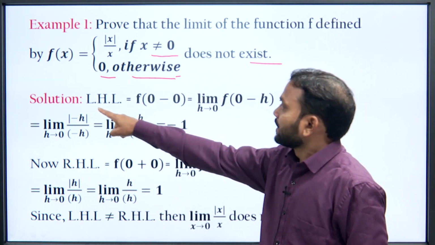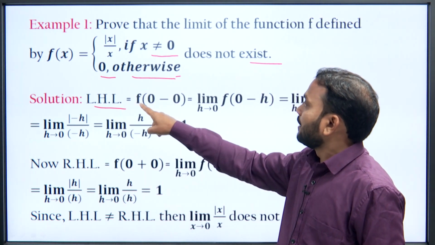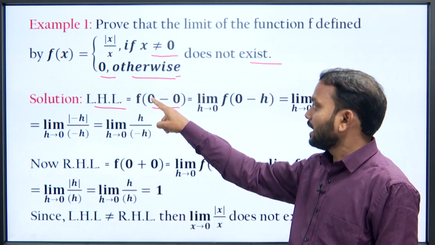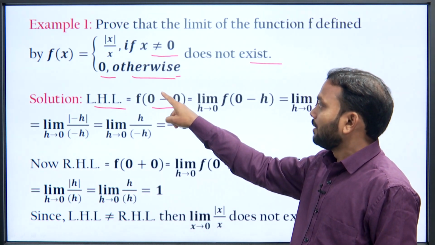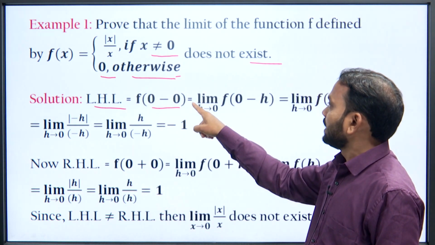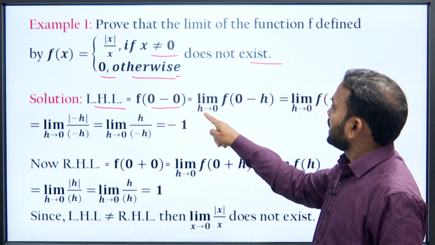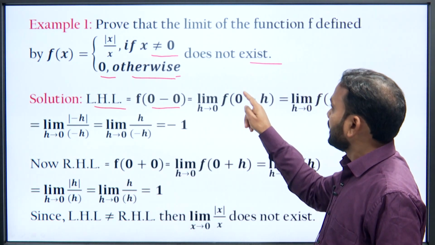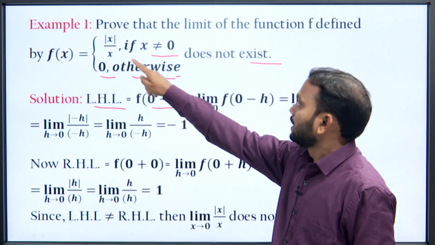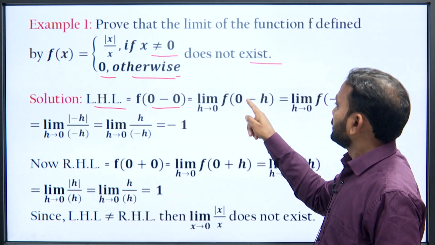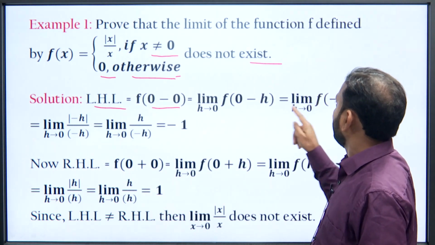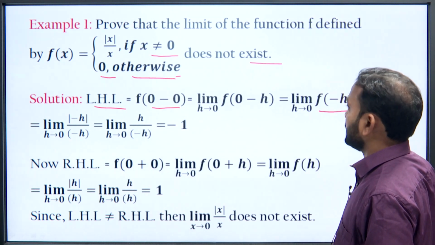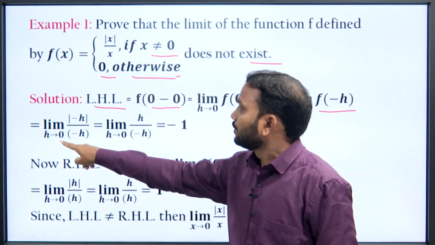So, left hand limit is f of 0 minus 0, or we can write it as limit x tending to 0 minus f x. This is also equal to limit h tending to 0 f of 0 minus h. When we replace x in the given function by 0 minus h, then we have limit h tending to 0 f of minus h, which is equal to this.